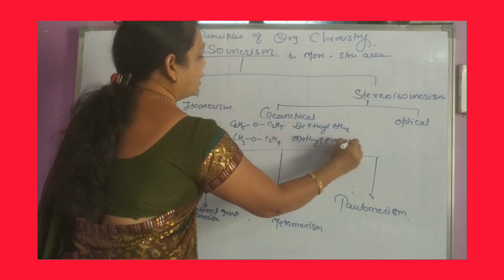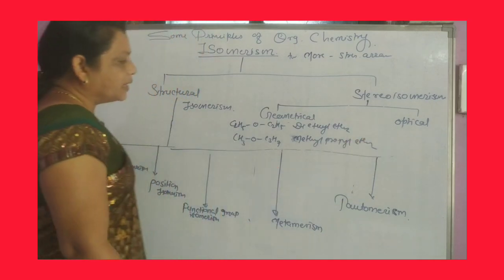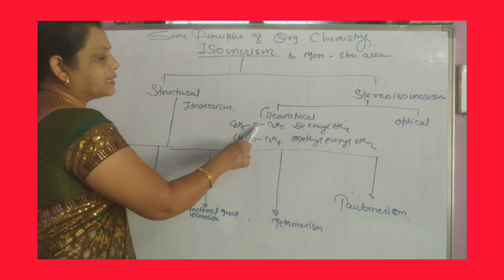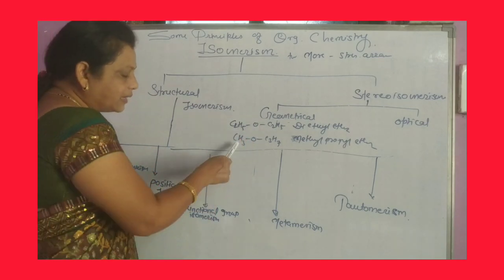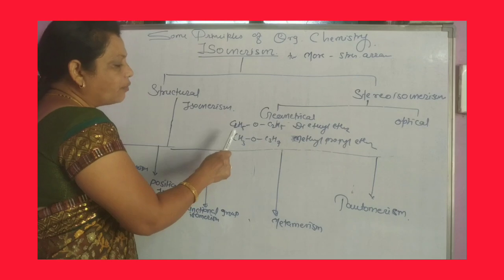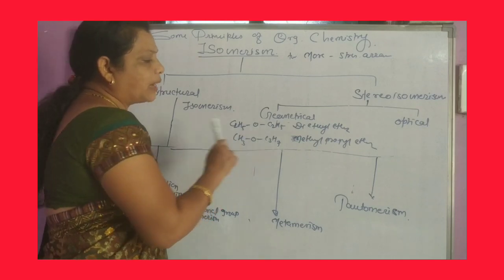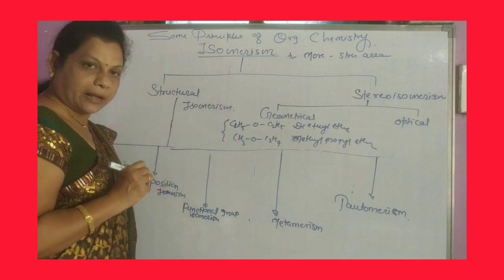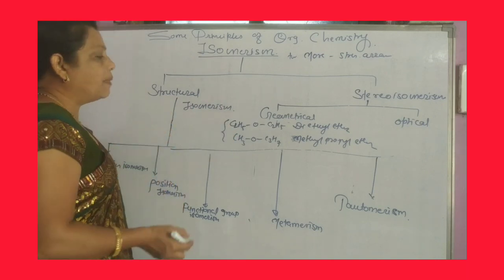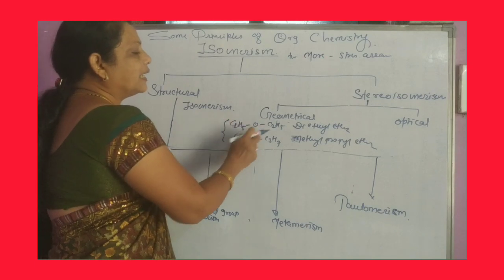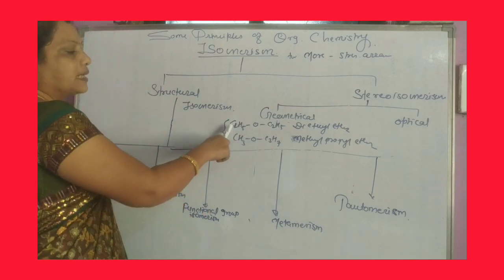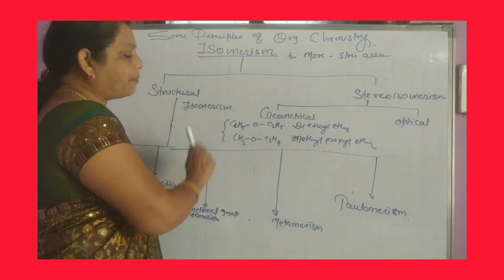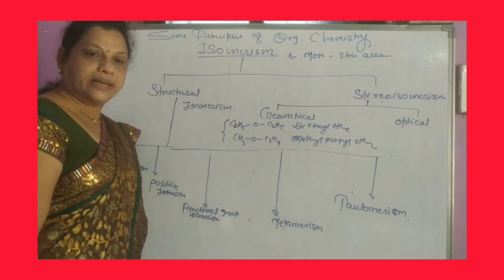Methyl propyl ether. See here, in the first ether, two ethyl groups are present on the ether linkage. But in the next example, from one side there is a methyl group and from the other side a propyl group. Both have the same molecular formula, same functional group, but the alkyl groups on the ether linkage are different and they are called metamers of each other. And the phenomenon of forming these metamers is called metamerism.